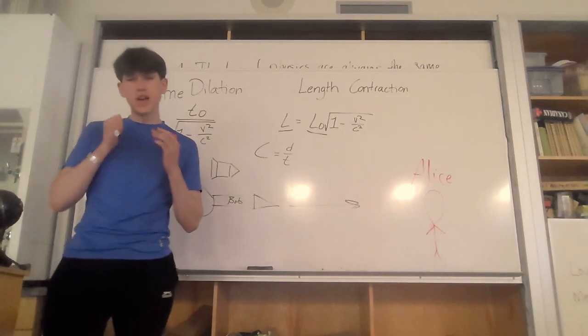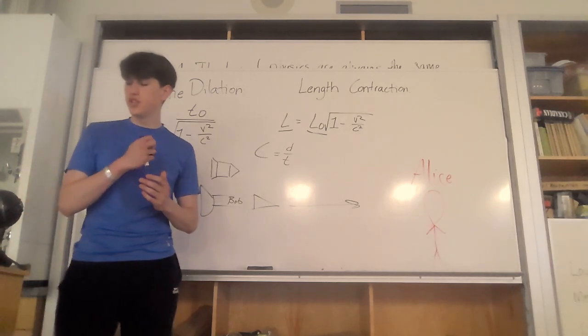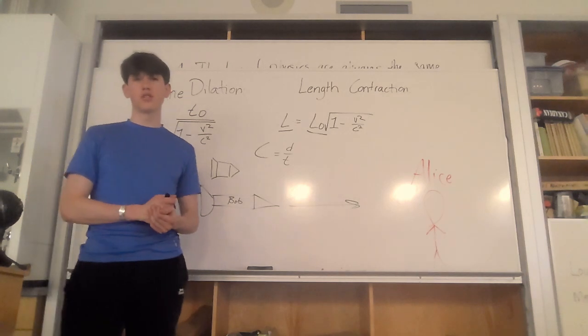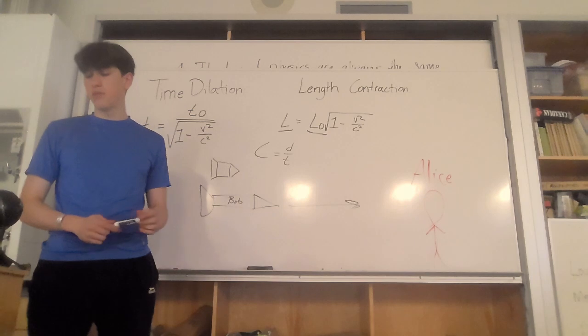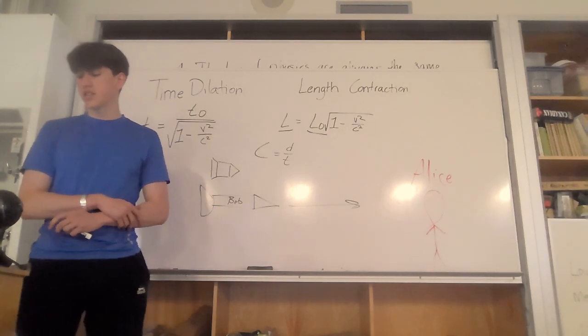Therefore, to maintain this consistency, space and time must adjust in relation to one another, leading to length contraction and time dilation.